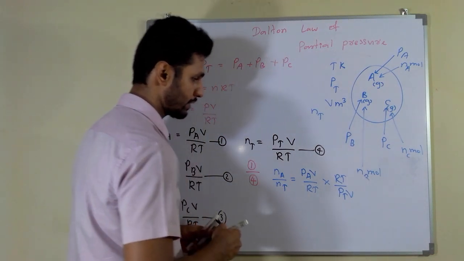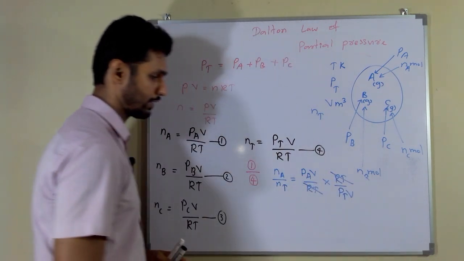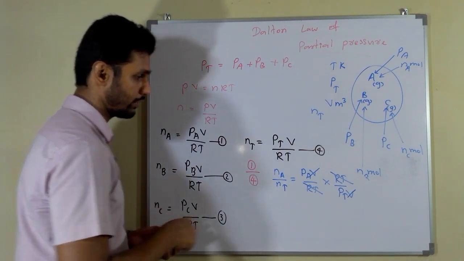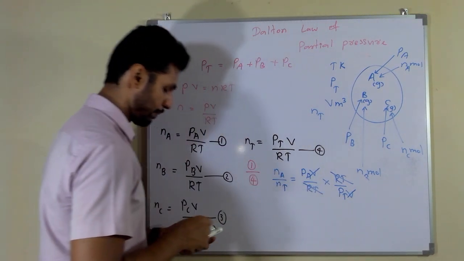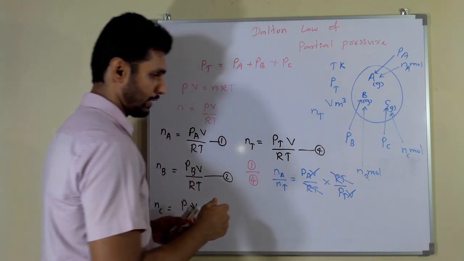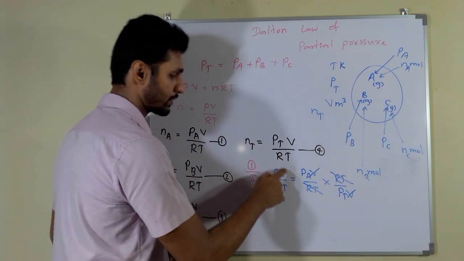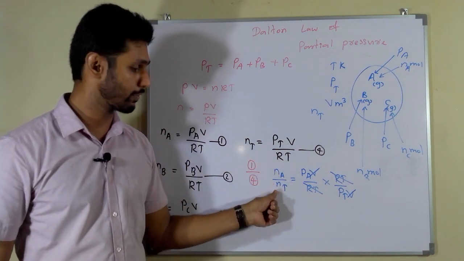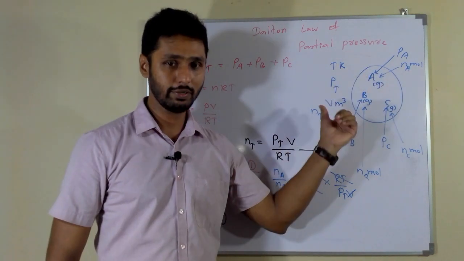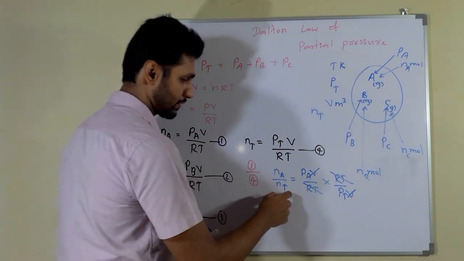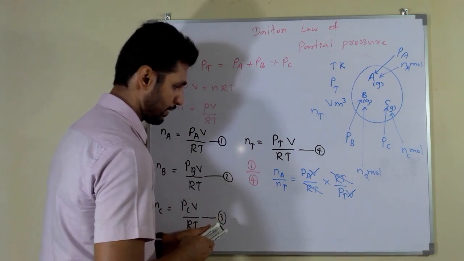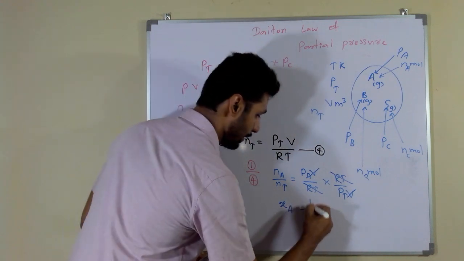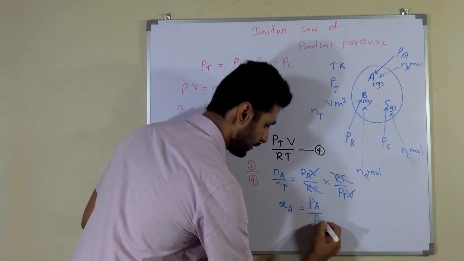Then you can see this RT part and RT part get cancelled, and also volume and volume get cancelled. Then finally you can see PA divided by PT part is remaining. Then this is the mole fraction of A gas. That means number of moles of A divided by total number of moles in the mixture. Then this mole fraction of A, we can write this as XA. Then XA equal PA divided by PT.